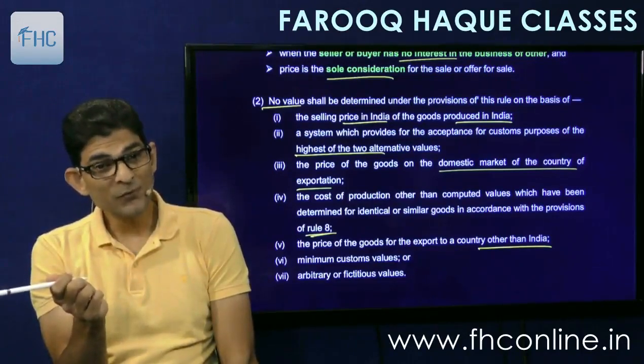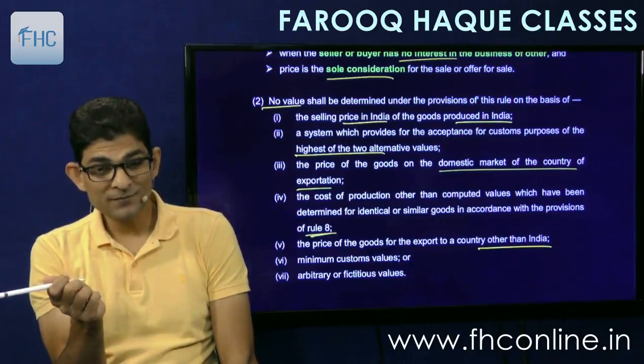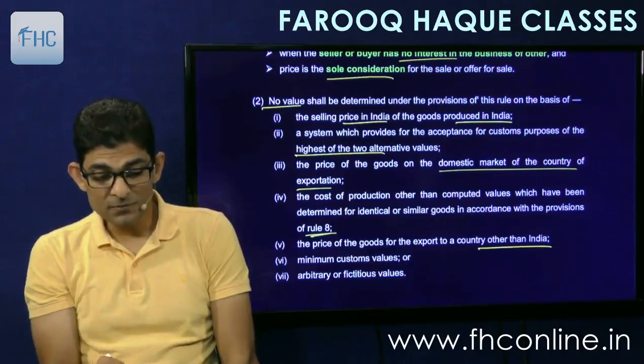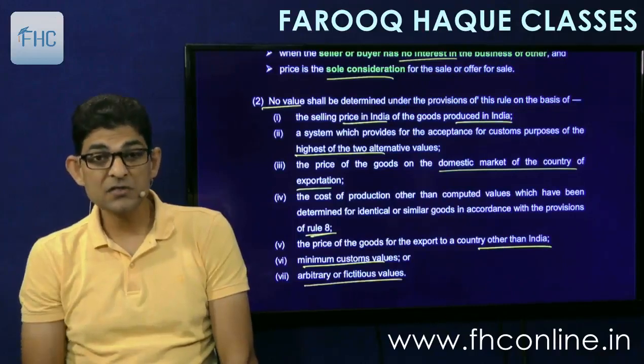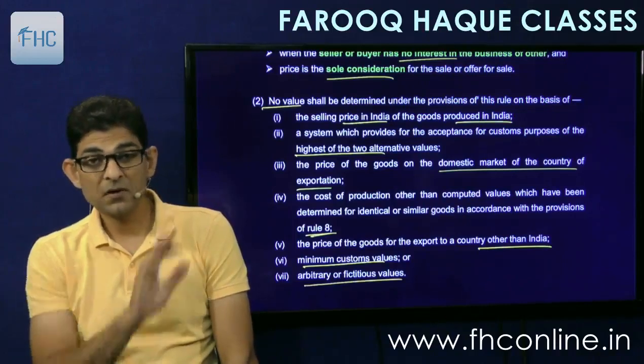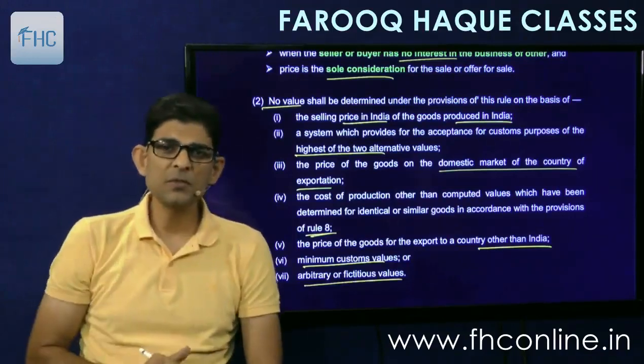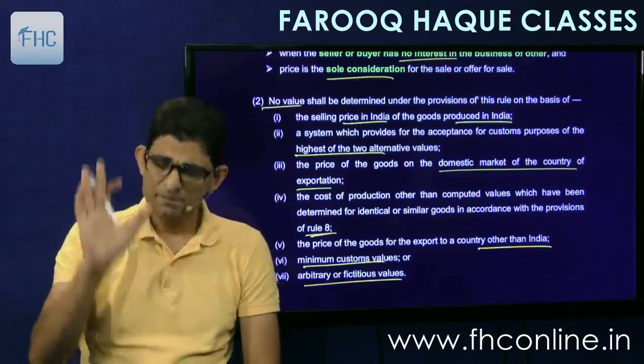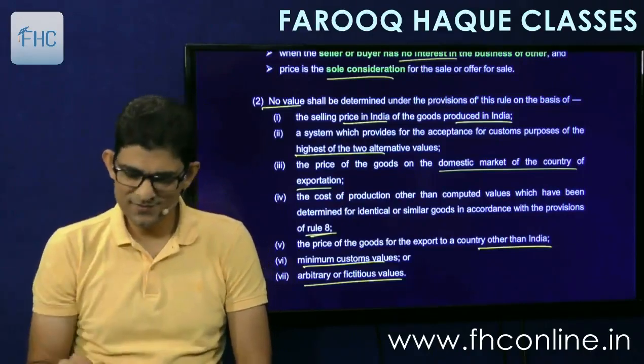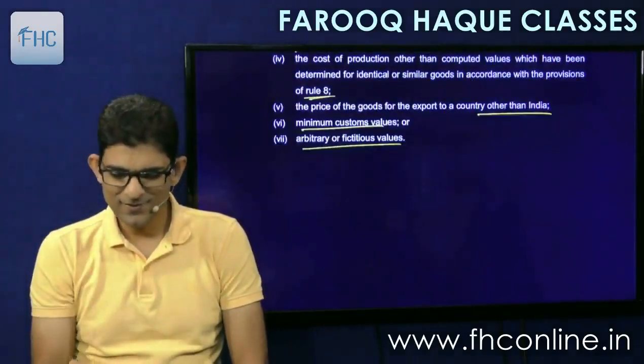No. You cannot take that price. Then minimum customs values or any other arbitrary or fictitious values. Now you just remember them theoretically. A theory question may come on this point, a very rare chance, but may come.